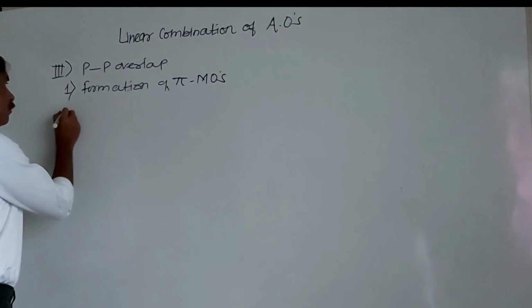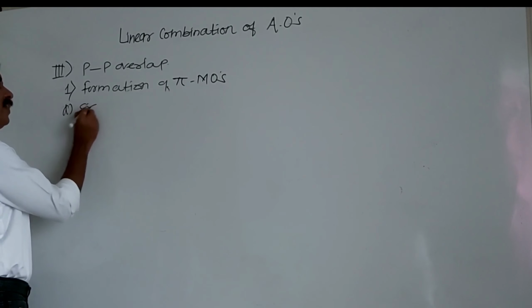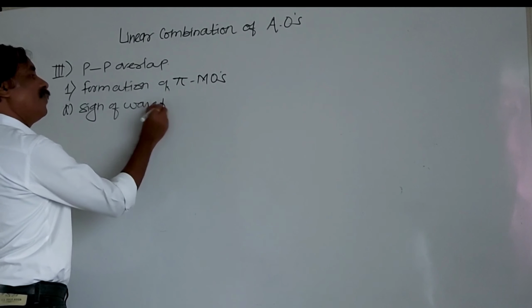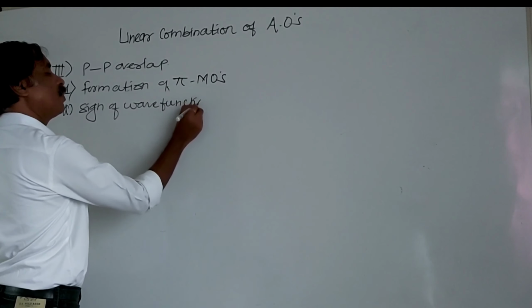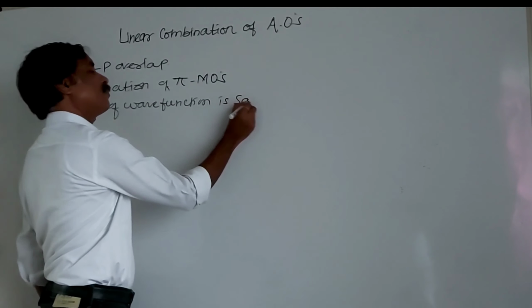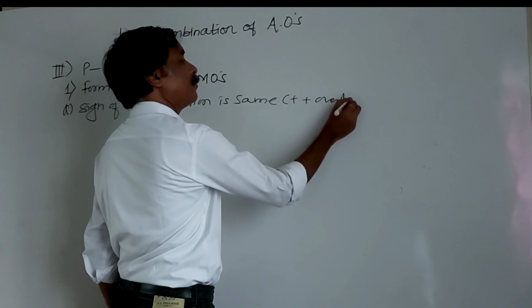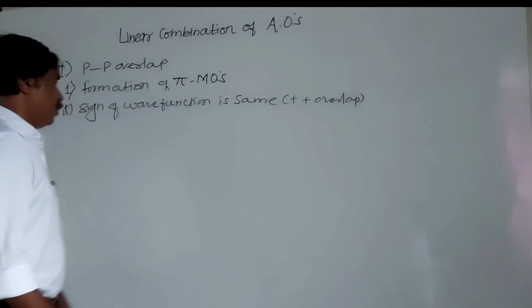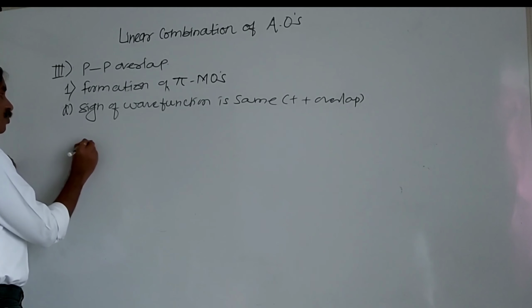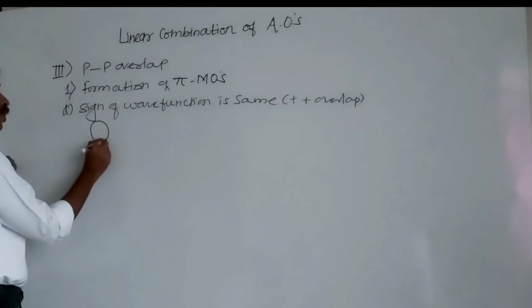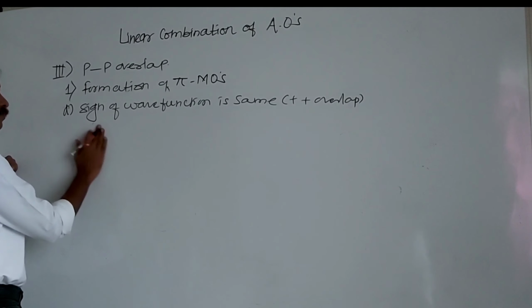Again, first, when the sign of wave function is the same, that is a positive overlap. Here you can take py, suppose this is the py, which is perpendicular to internuclear axis.